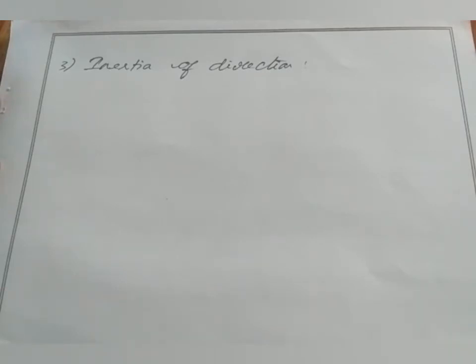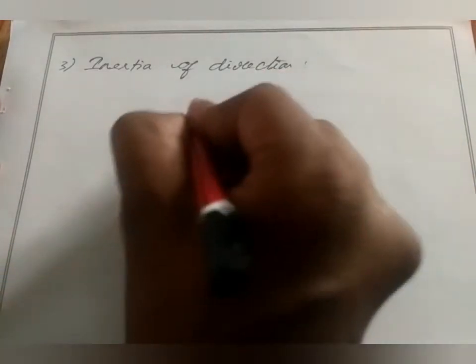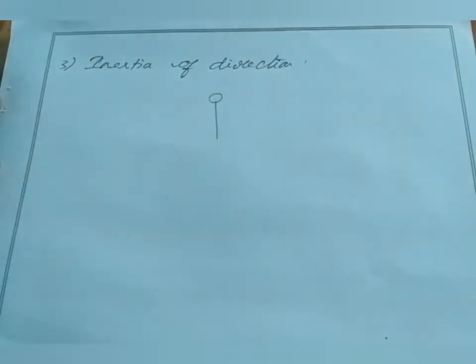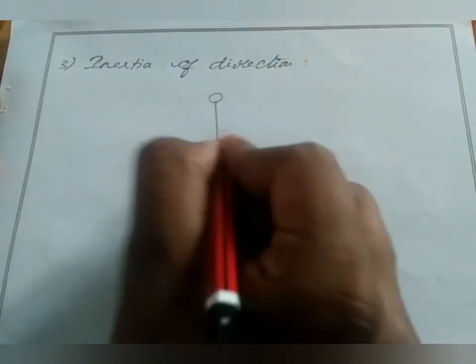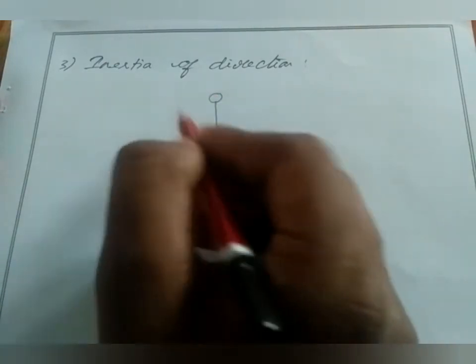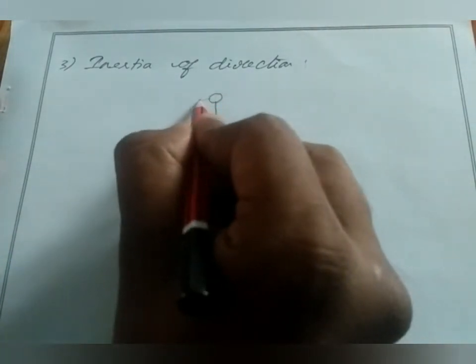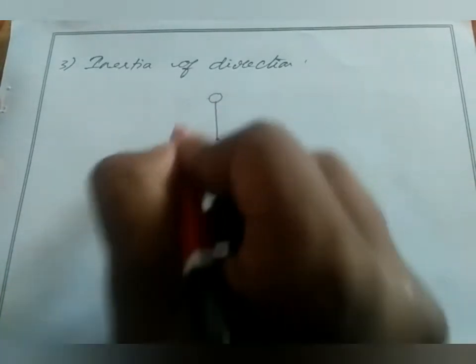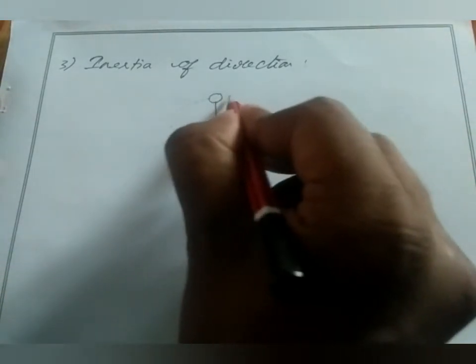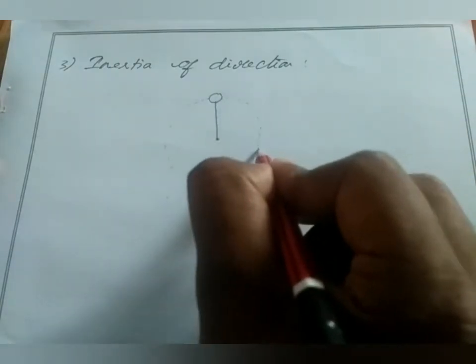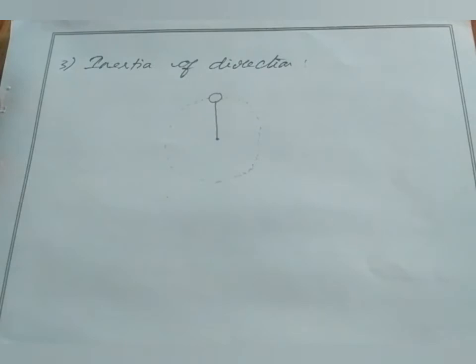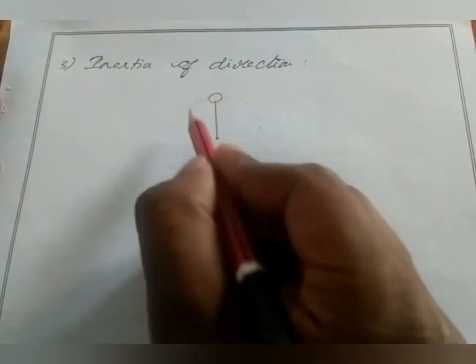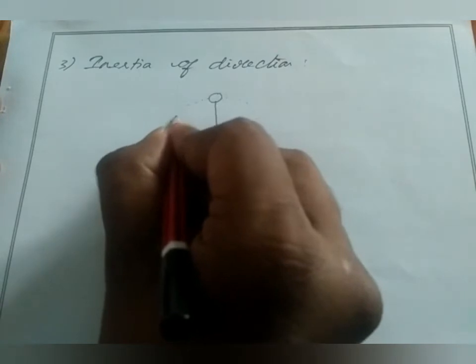we tie a stone in a string. We pull this string and start to rotate the stone with our hand. Then the stone will start to rotate like this. The force acting on the string will be towards its center. Let me consider the stone is moving in anti-clockwise direction like this.